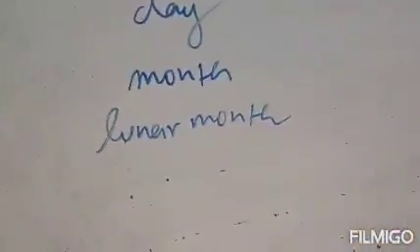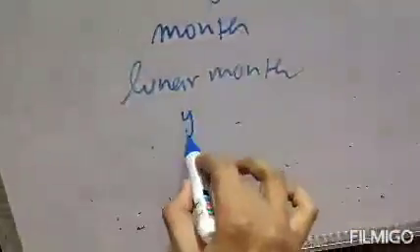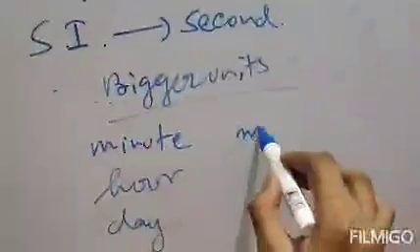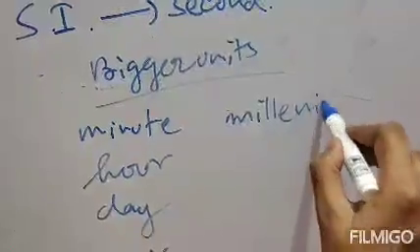Clear? Number 6 is year, number 7 is leap year, number 8 is decade, number 9 is century, and lastly number 10, the biggest unit, is millennium.